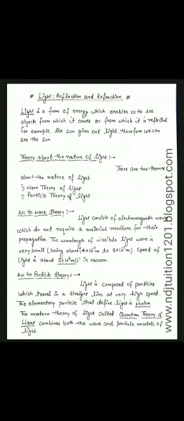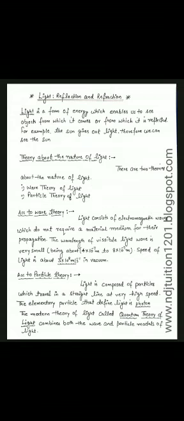10th class students here. We are going to study the new chapter, that is light, in which we have to study about the reflection and refraction of light. So first of all, I would like to tell about what is light. Light is a form of energy which enables us to see objects from which it comes or from which it is reflected. For example, the sun gives out light, therefore we can see the sun.